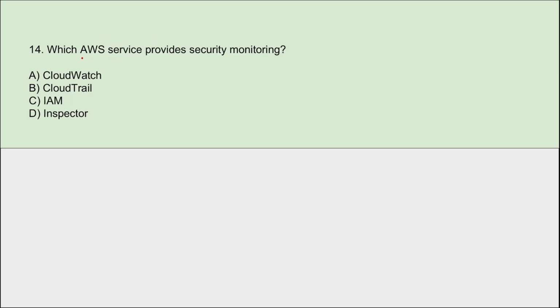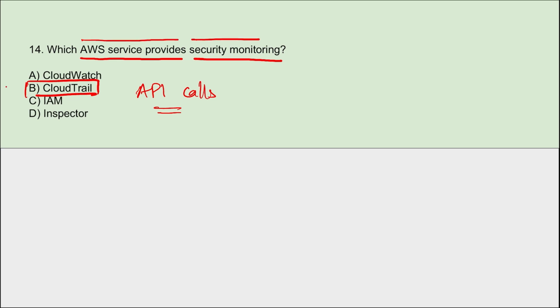Next, which AWS service provides security monitoring? It is CloudTrail, right? AWS CloudTrail provides security monitoring and API activity tracking for the AWS resources. Here, this CloudTrail logs API calls. It provides visibility into resource access and usage.